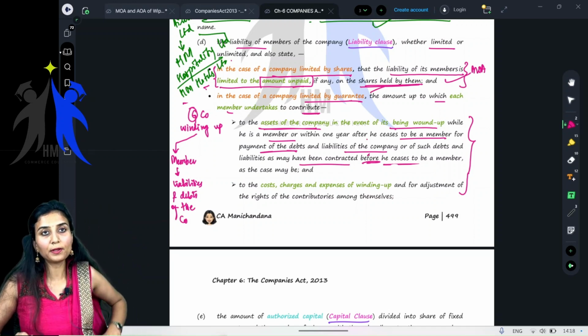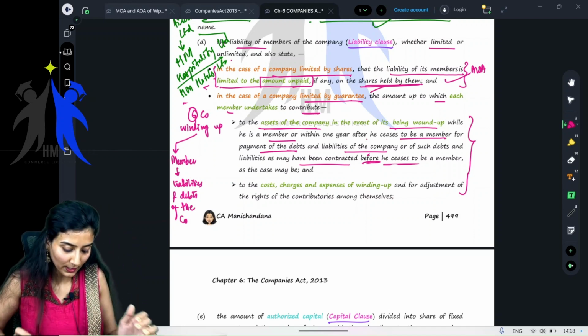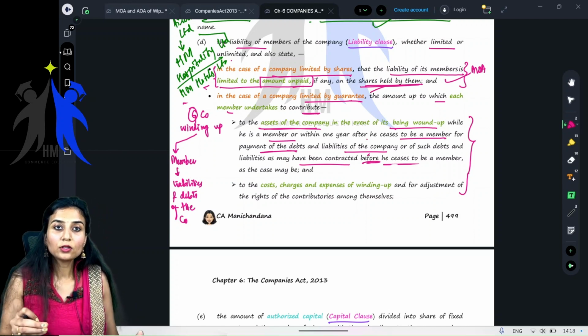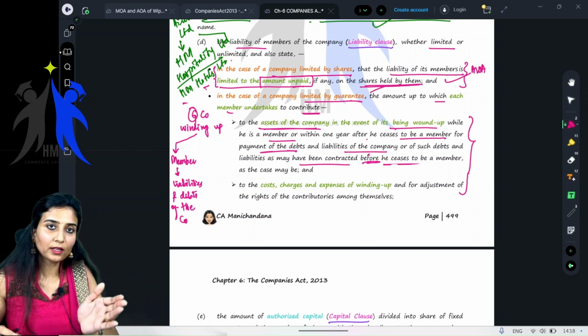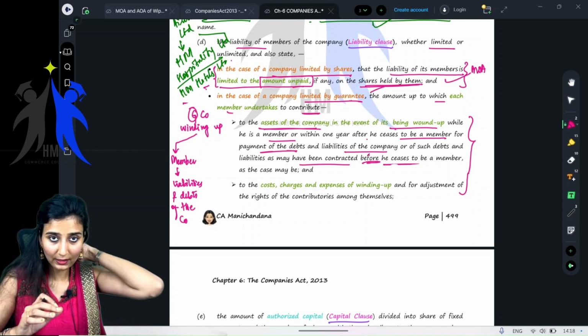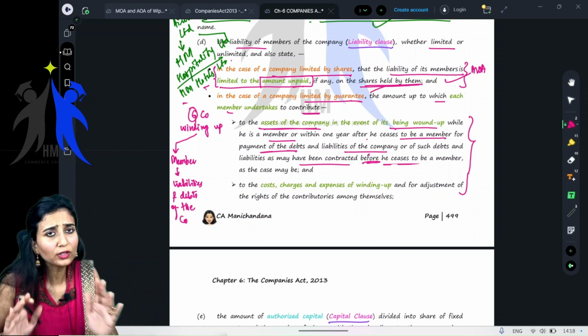So if, for example, he has guaranteed 10 lakh rupees, and he is still a member of that particular company, the shortfall has to be made good by this member. He is still a member of the company, and up to 10 lakhs he has to give it to the company.